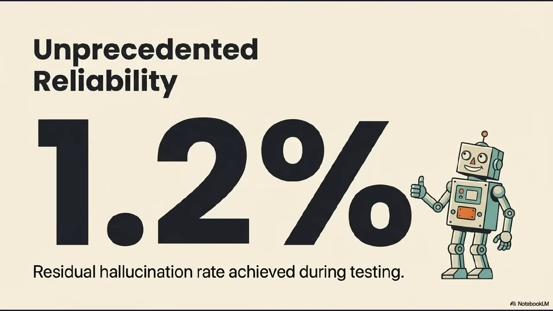The results speak for themselves. During rigorous testing, the Oxford Entropy Method achieved a residual hallucination rate of just 1.2%. That's a dramatic reduction from baseline models, which can hallucinate at rates of 10 to 30% on complex tasks. A 1.2% rate means enterprises can deploy AI with significantly higher confidence, knowing that the vast majority of outputs have been internally validated before reaching end users.